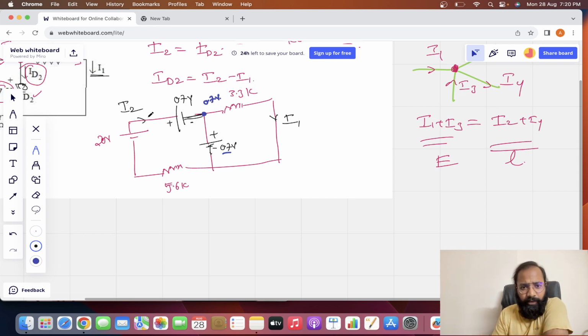Okay. Now I2 can be taken as, I2 starts actually from where? Let's take it as the ground, right? So I2 starts from here. It is flowing like this, and I2.